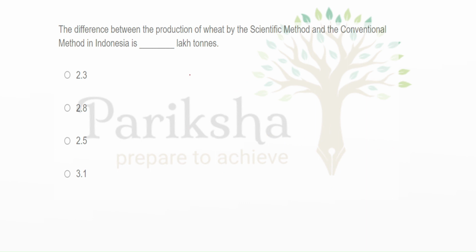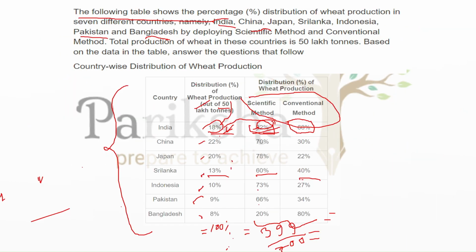The difference between production of wheat by scientific method and conventional method in Indonesia in lakh tons. Now we have 10% at 73 and 27. So it's easy, we can calculate it here only. So 10% means 5 ton. 5 tons into 73% of 5 ton.